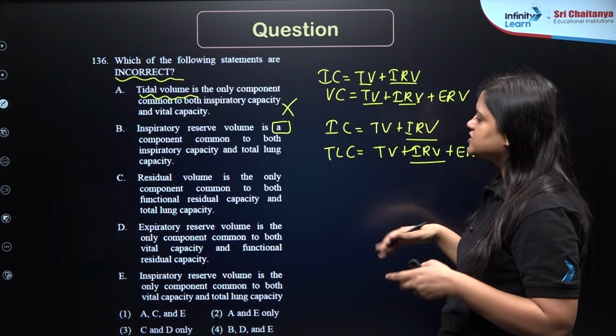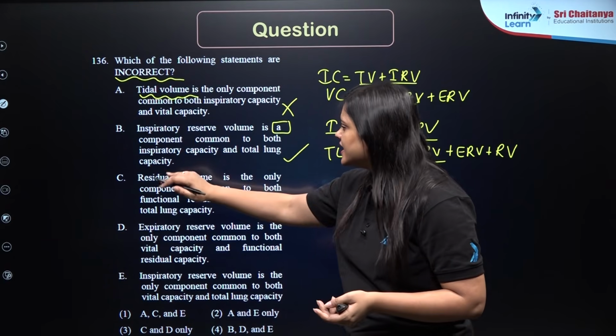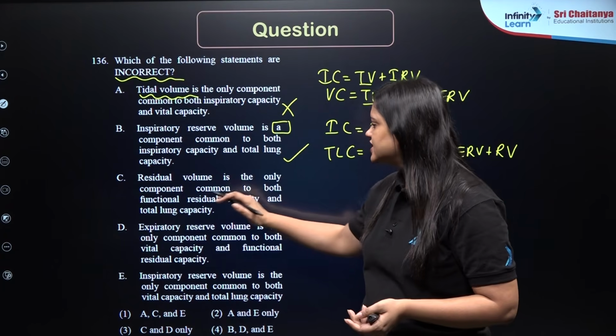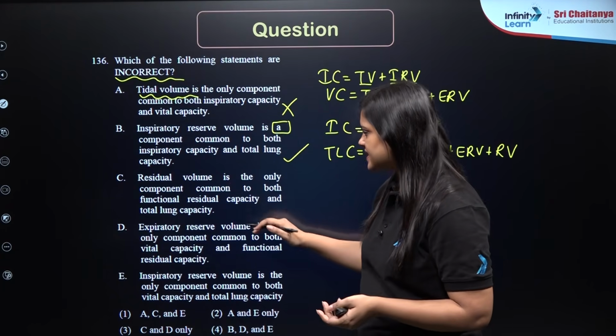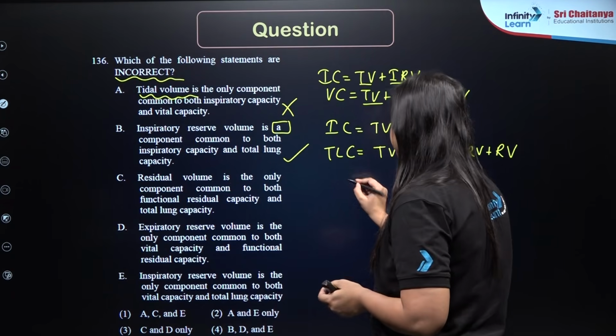In fact, tidal volume is also common, but they are not saying only. So that's why it is correct. Residual volume is the only component common to both functional residual capacity and total lung capacity. So functional residual capacity will be ERV plus RV, right?